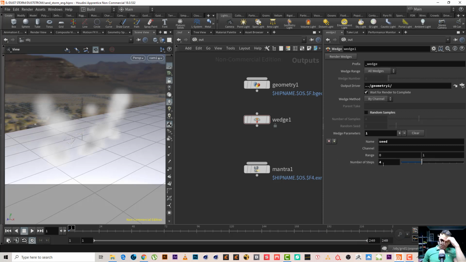this will give us 4 numbers, so I will make it just 3, and the range is between 0 and maybe 3 or maybe 4. Make it 4. So the range is between 0 and 4. Every time it will give us a number between 0 and 4, and the number of steps is 3, so it will make 3 caches or 3 cycles. But where is the channel that we need to change here?